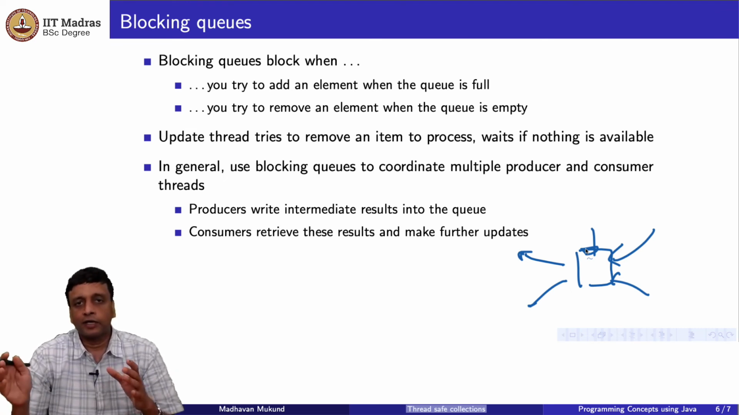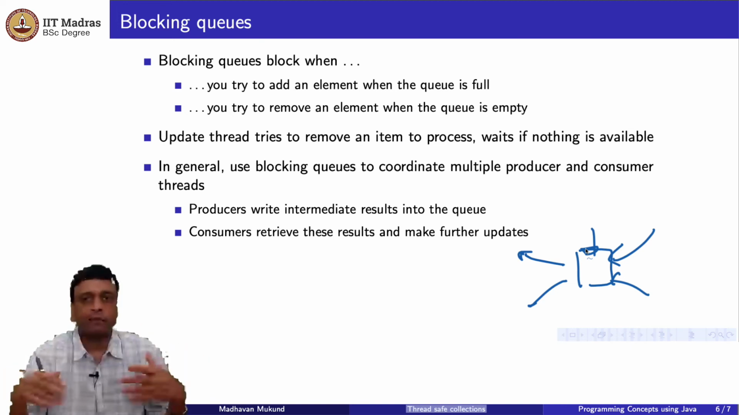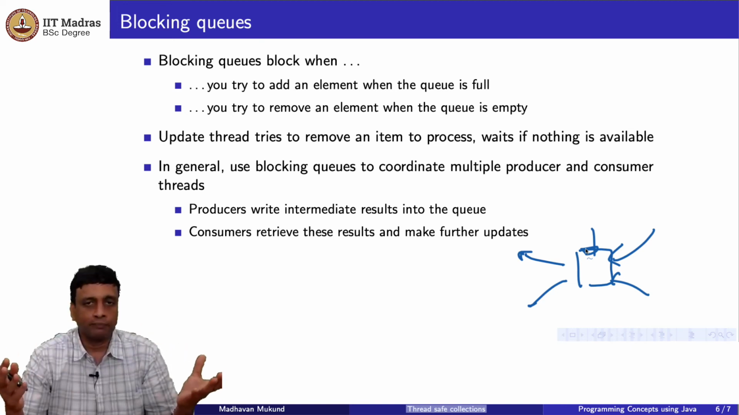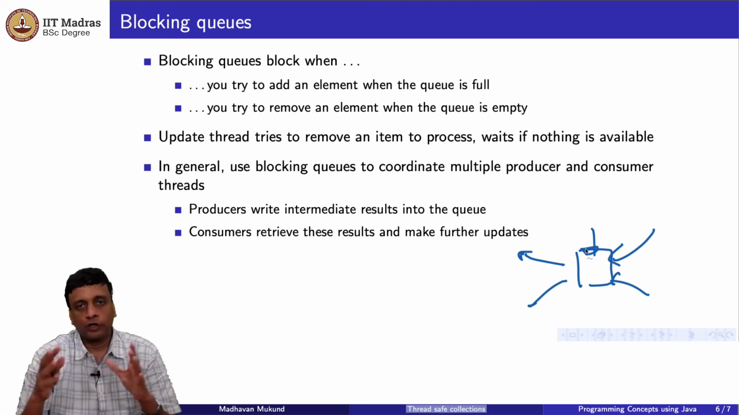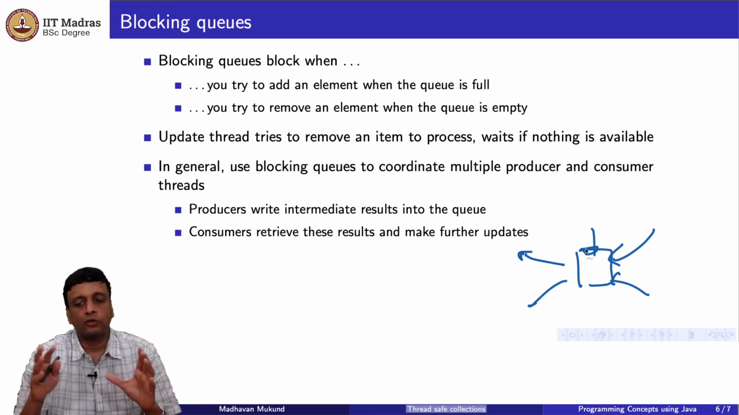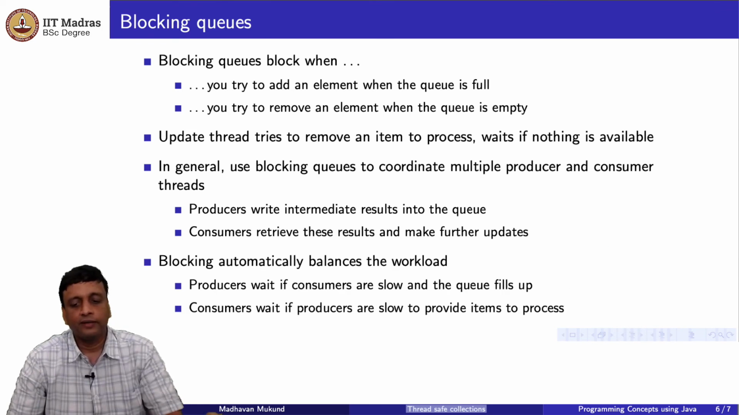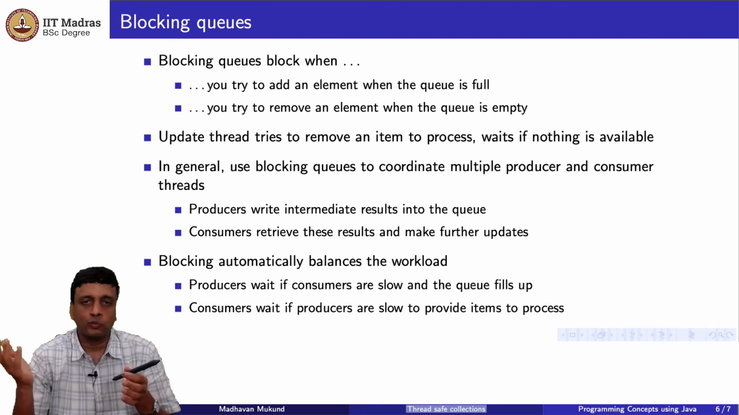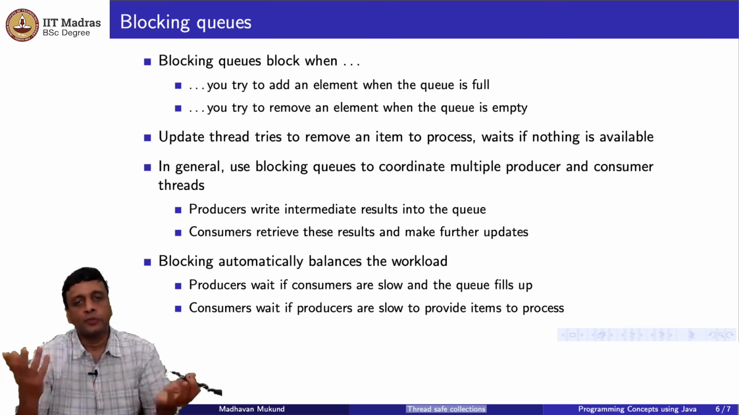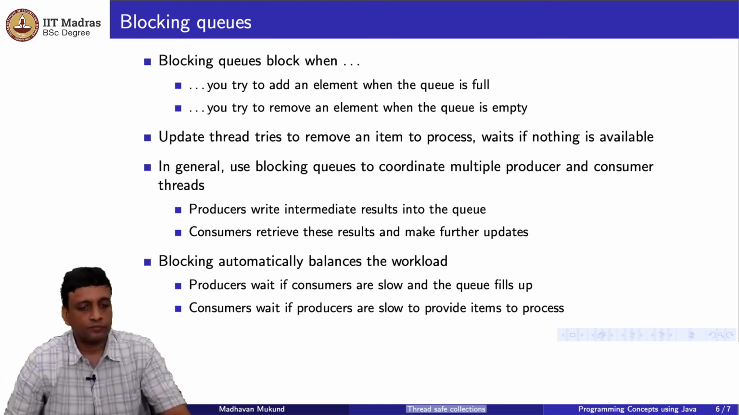So if the consumers are slow, then the producers will find that the queue is full and they will stop producing until the queue becomes empty. Not empty, but it has space. Similarly, if the producers are slow, then the consumers will wait. So there's an automatic way of balancing out the speeds. So there's a kind of regulation of this system, right? The workload of the whole system is automatically balanced, because the producers wait if the consumers are slow and the consumers wait if the producers are slow.